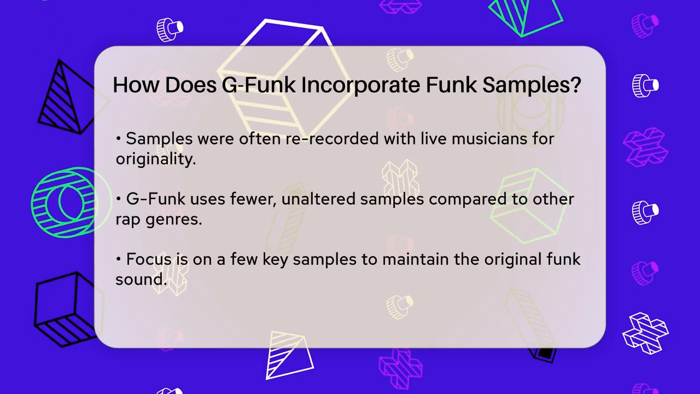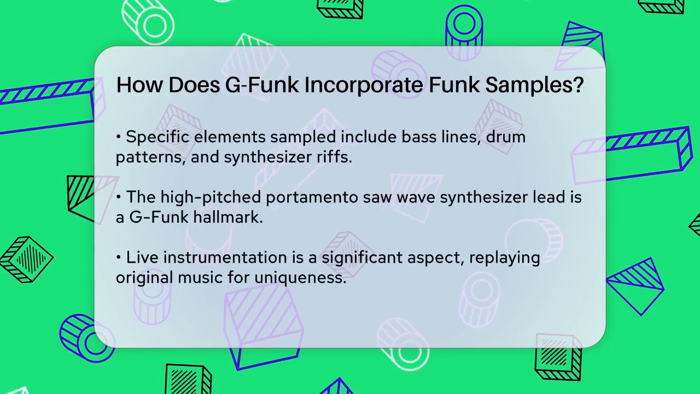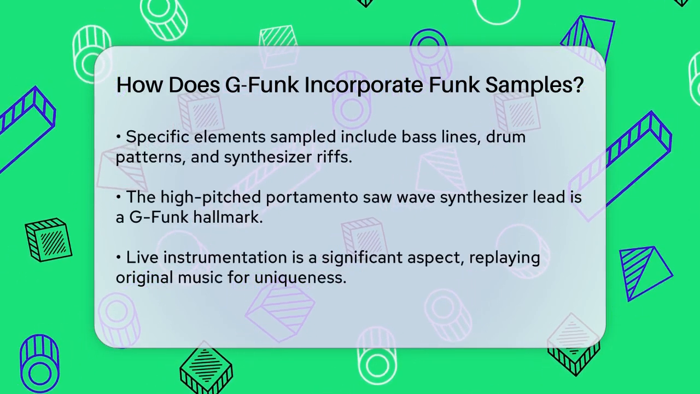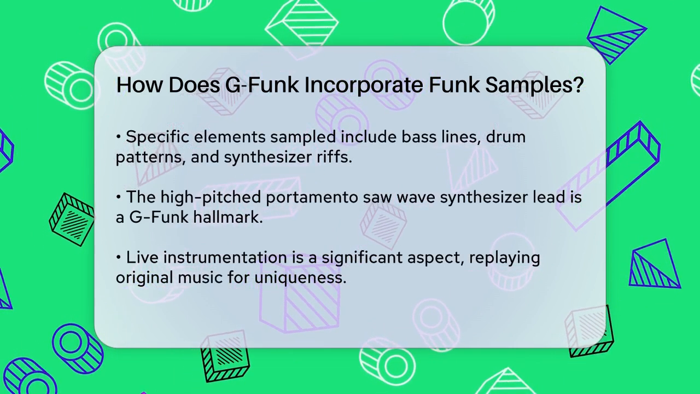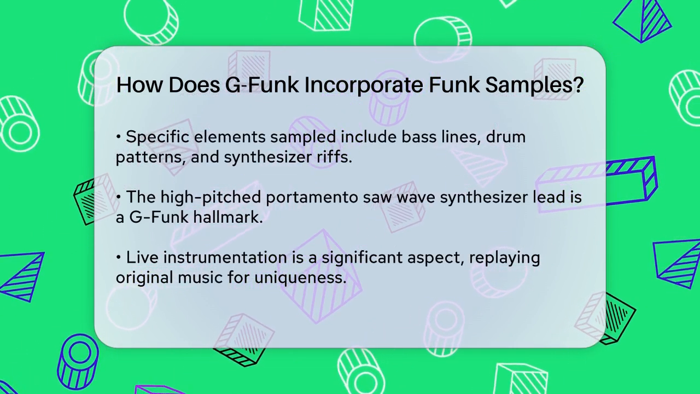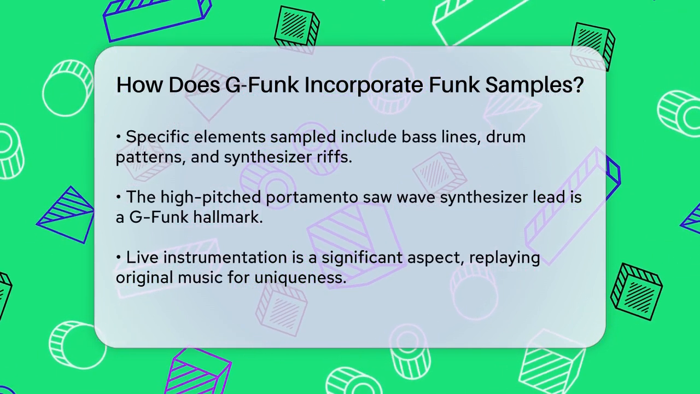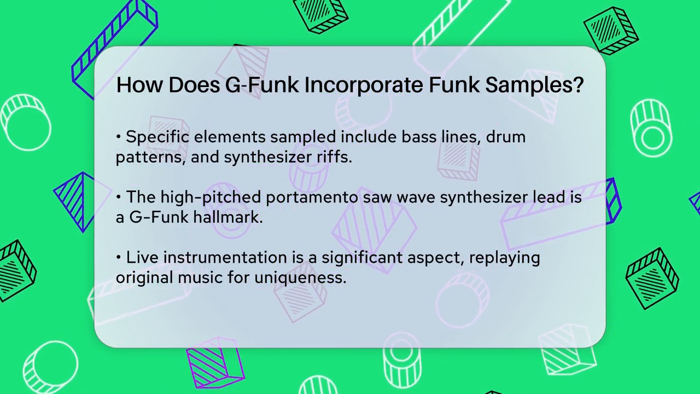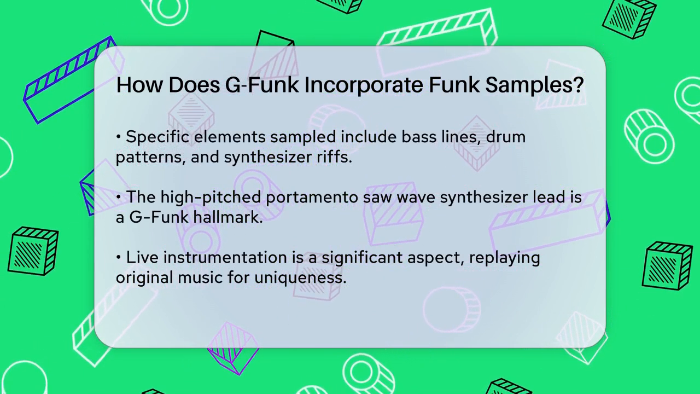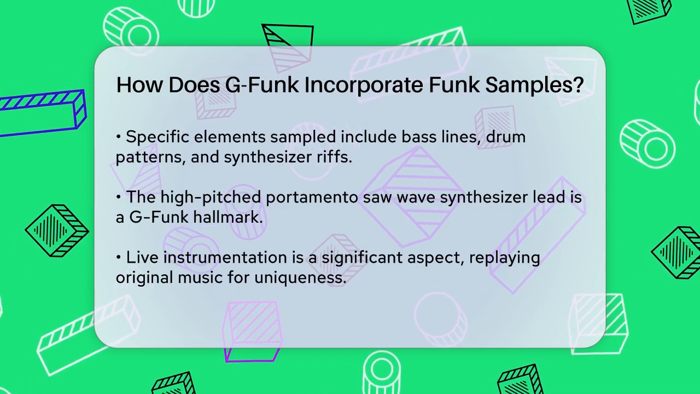The sampling process often involved taking specific elements like bass lines, drum patterns, or synthesizer riffs from classic funk tracks. For example, the high-pitched portamento saw wave synthesizers or lead, a hallmark of G-Funk, was frequently sampled from P-Funk songs. These elements were then integrated into the G-Funk tracks to create that distinctive slow-tempo sound.